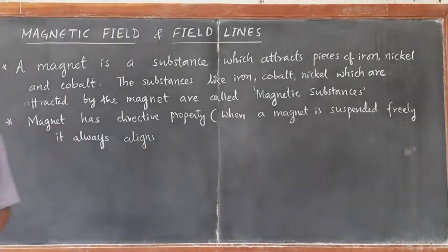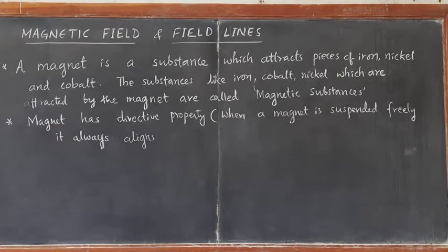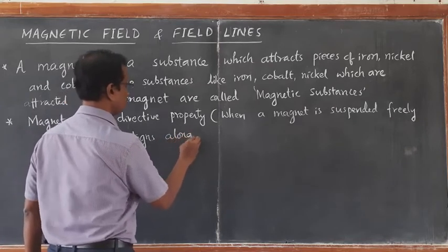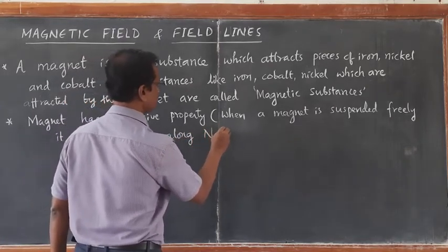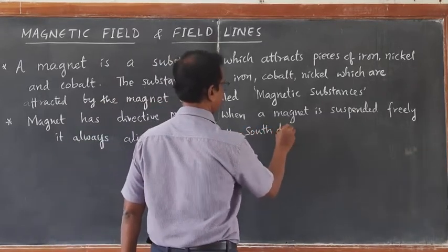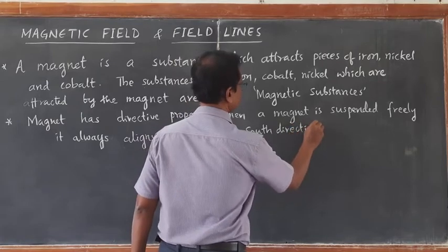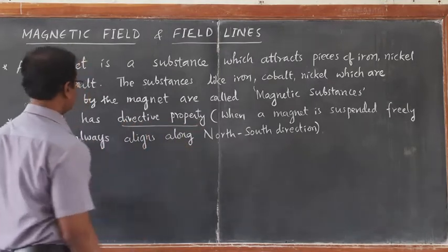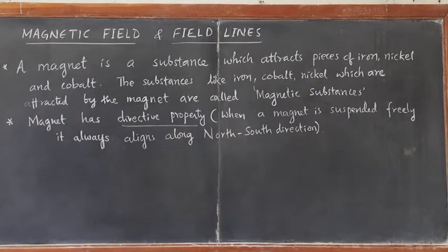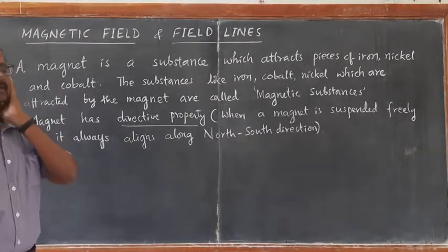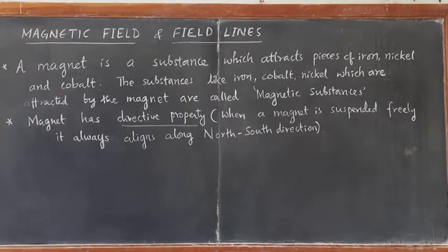Aligns means orients. It always orients along the north-south direction. This is called the directive property of the magnet. So with the help of this directive property, we identify whether a substance is a magnet or non-magnet. Okay. Now, what is the important property of this magnet that we are going to learn?